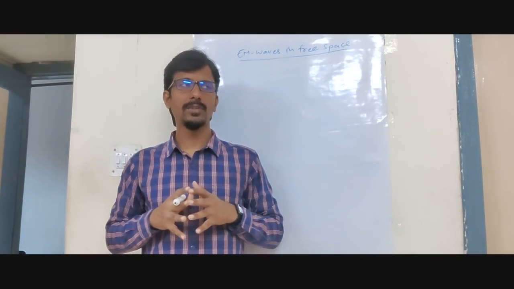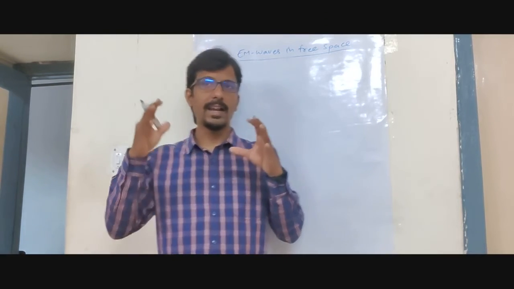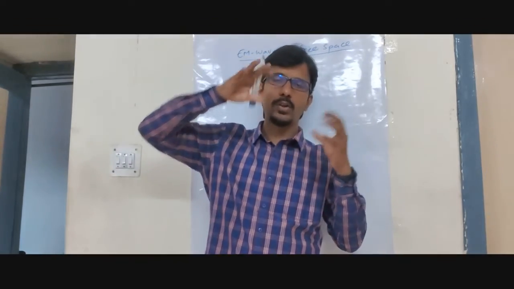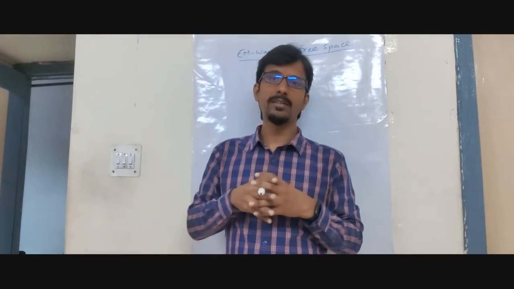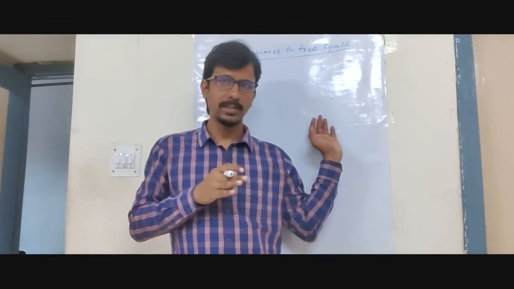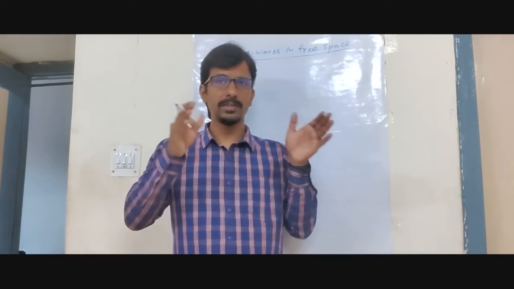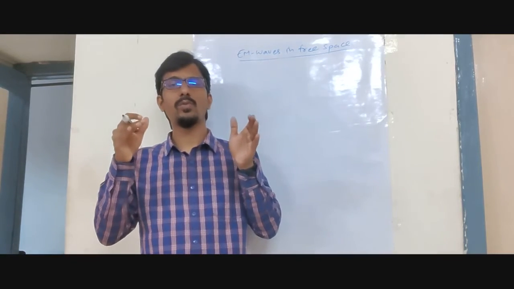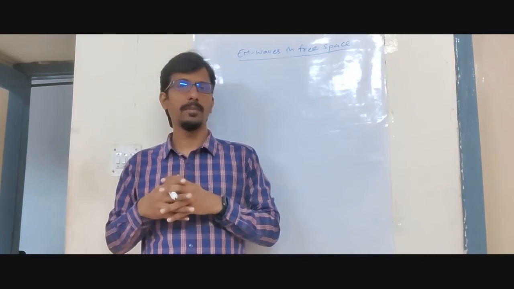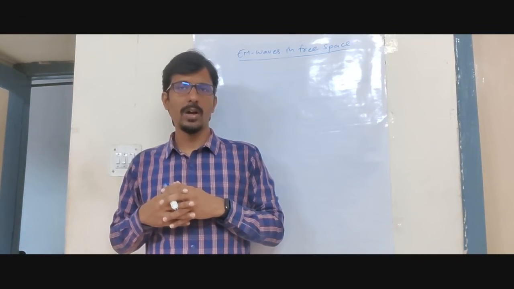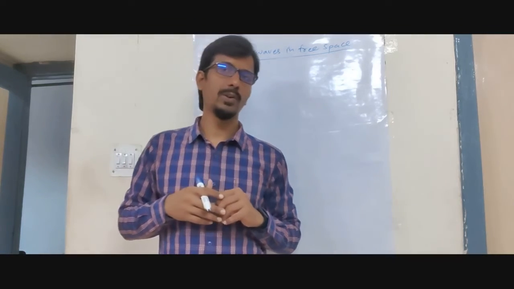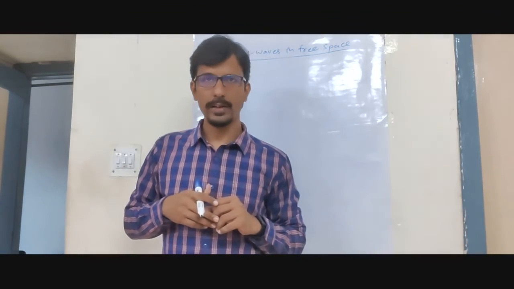We understood that light velocity is equal to the electromagnetic wave velocity. Light itself has two components, as we drew in the diagram. We discussed C is equal to 1 by root of epsilon naught mu naught, equal to 3 into 10 power 8 meters per second. That is how the wave behaves in free space.